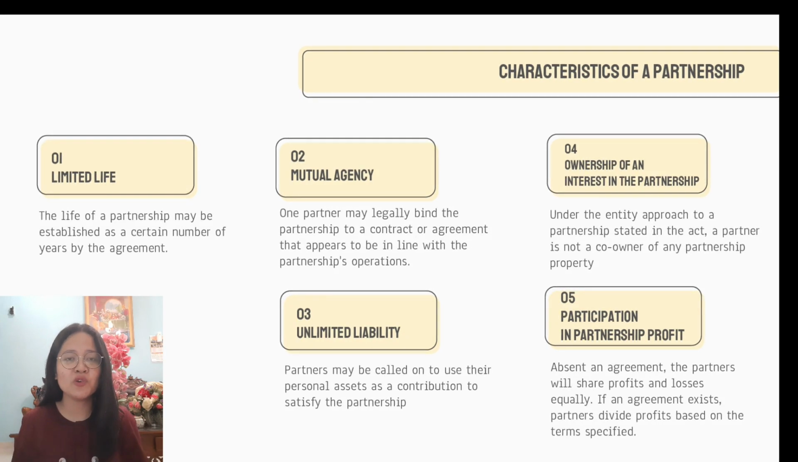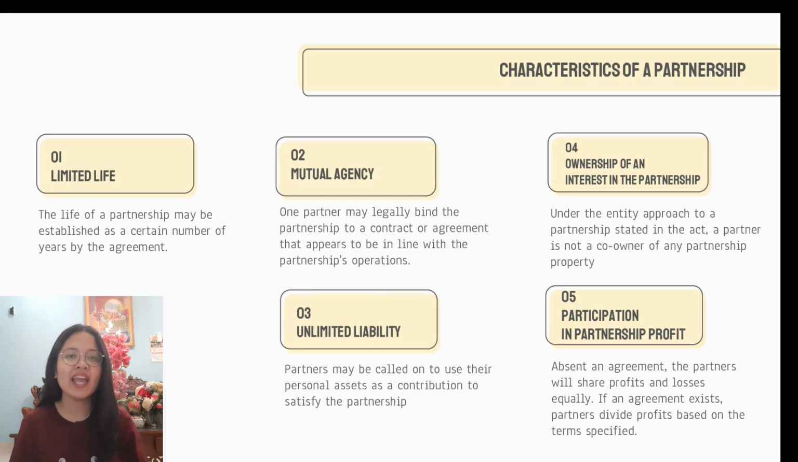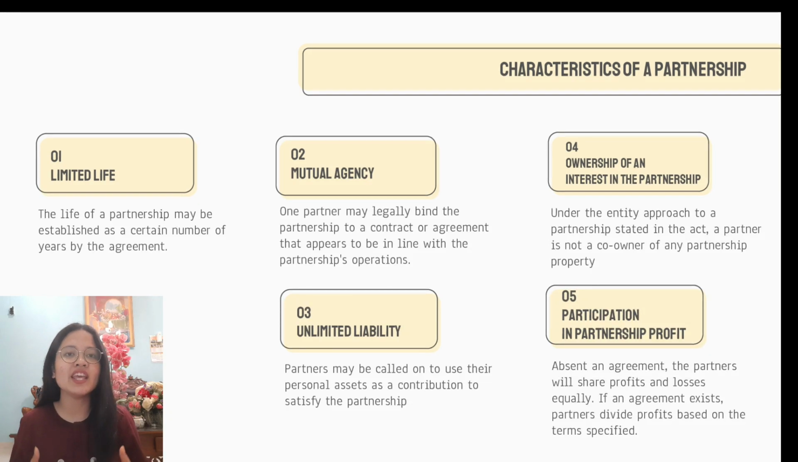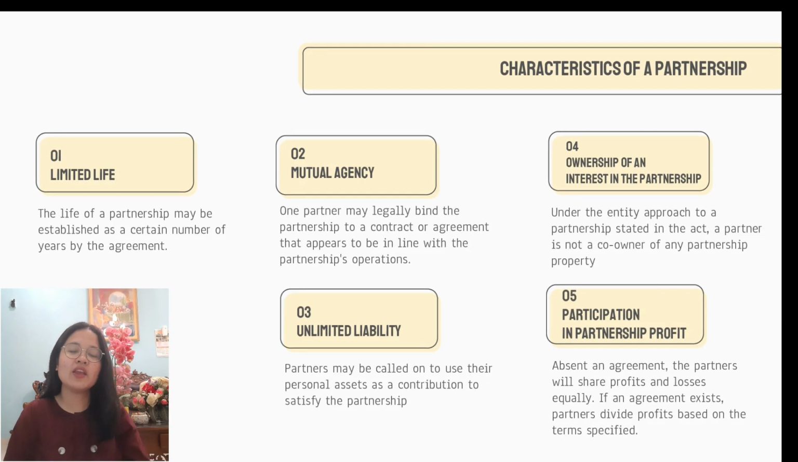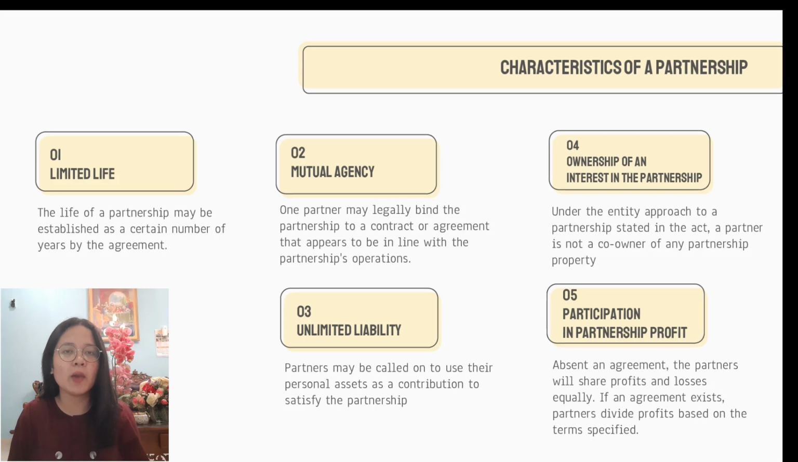2. Mutual agency. In a partnership, the partners are agents for the partnership. One partner may legally bind the partnership to a contract in line with the partnership's operation. 3. Unlimited liability. Partners may use their personal assets or capital to satisfy partnership obligations.